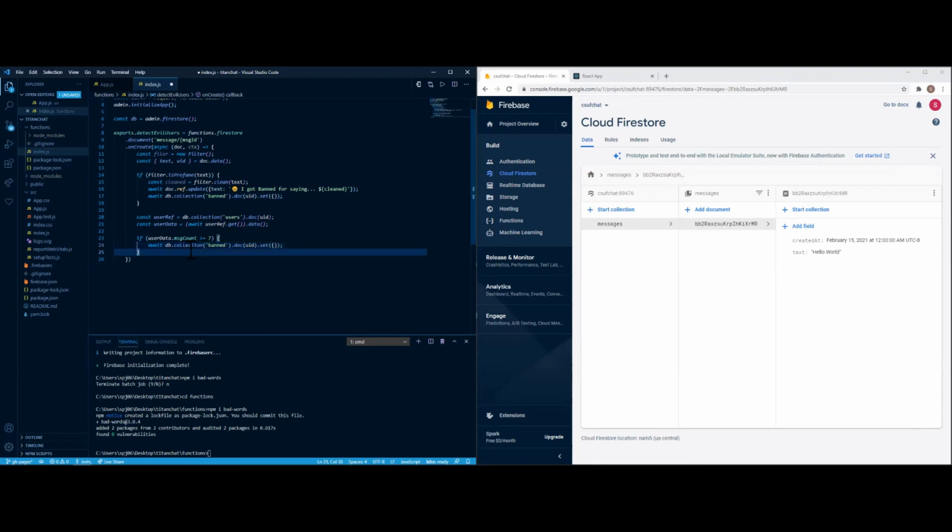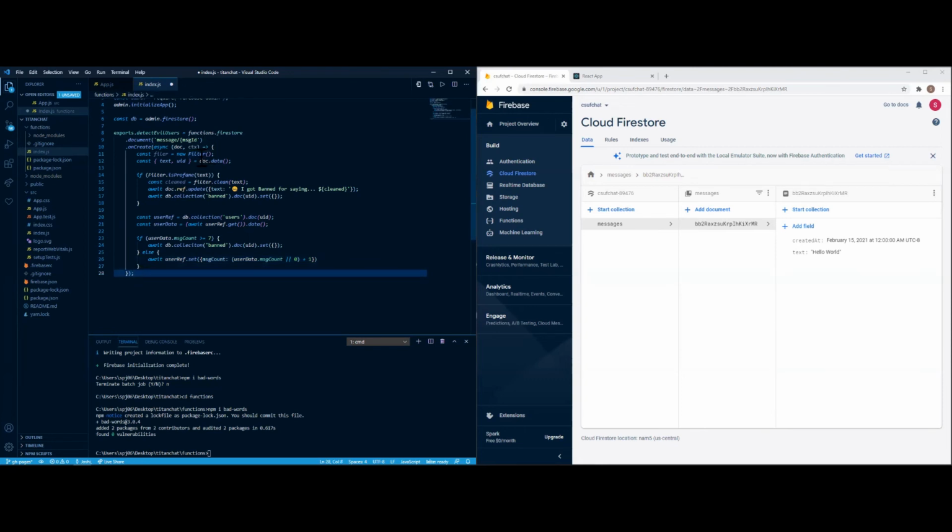And then the else statement continues: await user ref dot set, and then message count, which shows the count. Let's do user data dot msg count plus 1. And that's all there is to it, unless I'm missing anything else. Pretty sure that's all there is to it.